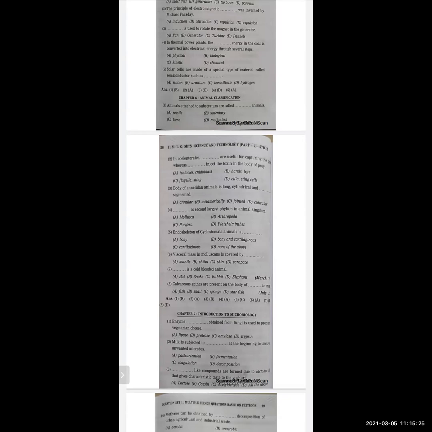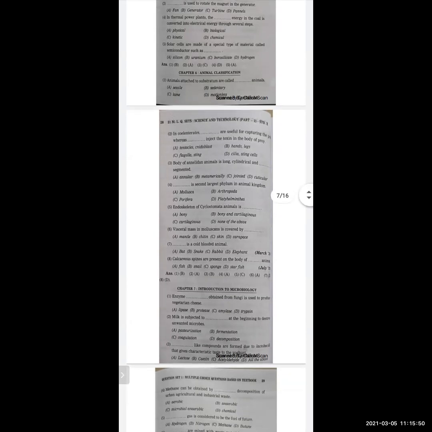Now, next, endoskeleton of Cyclostomata animals is dash. Bony and cartilaginous, none of the above. And the correct option is cartilaginous. Now next, visceral mass in molluscans is covered by dash: mantle, chitin, skin, carapace. And the correct option is mantle.